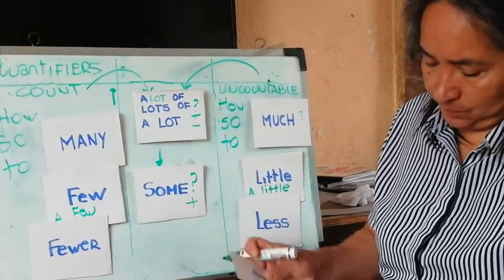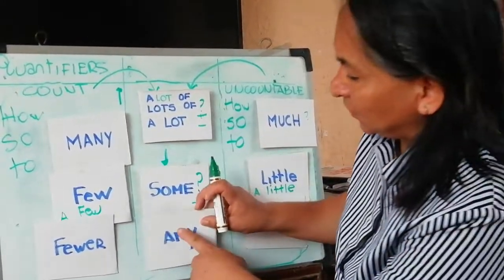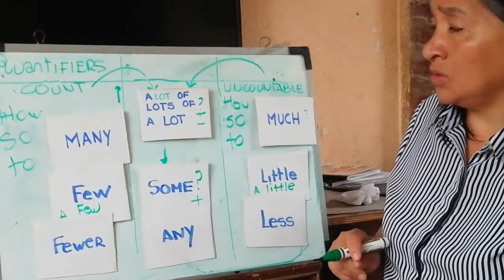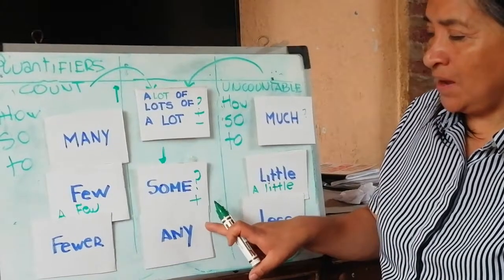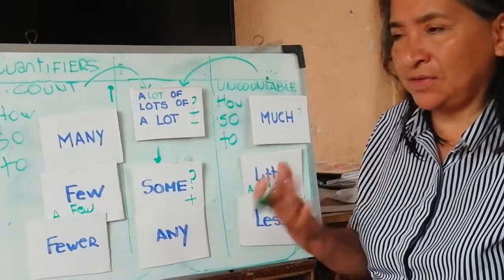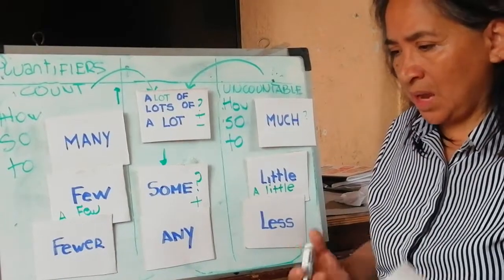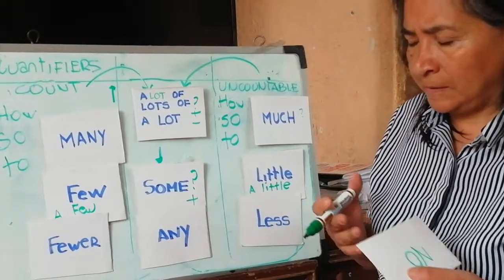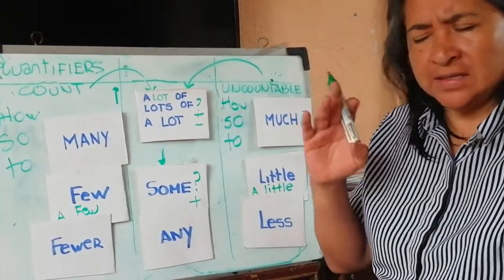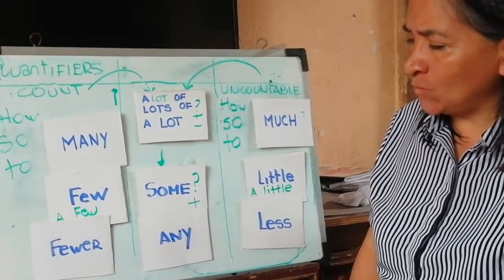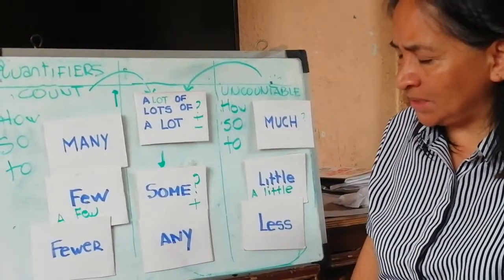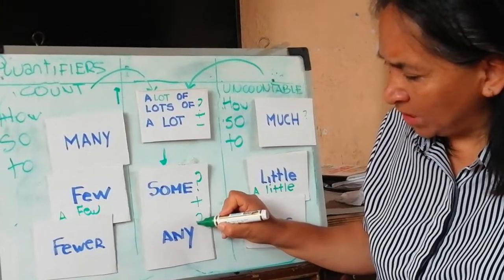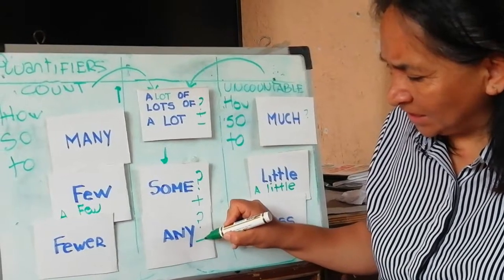There are two words that have different meaning. For example, any. Any is used for count and uncountable nouns. The word any has different meanings. Algo de, algo, alguno, ninguno. It has different meanings. You just only have to remember that any is used for questions or negative sentences.